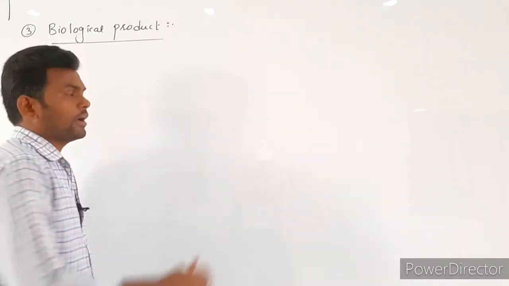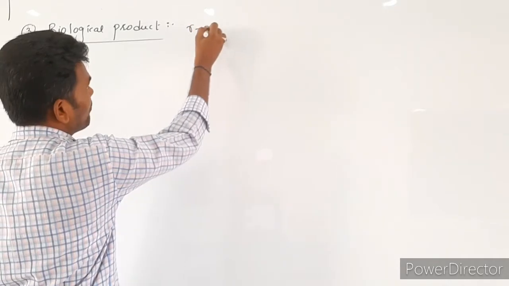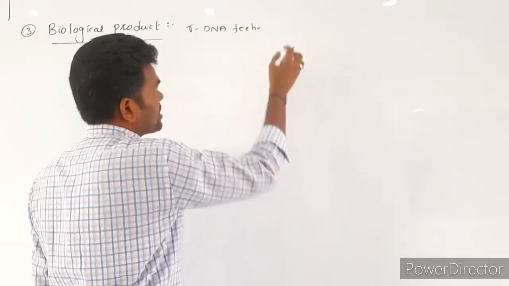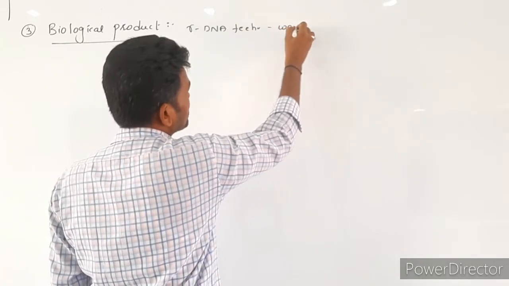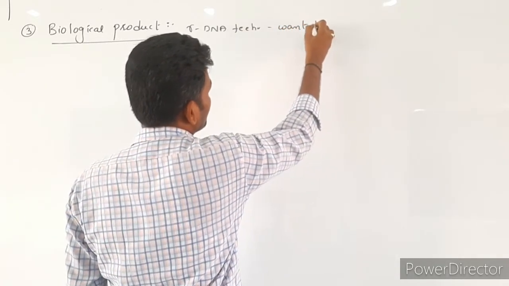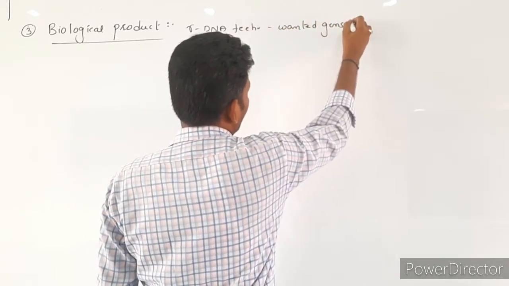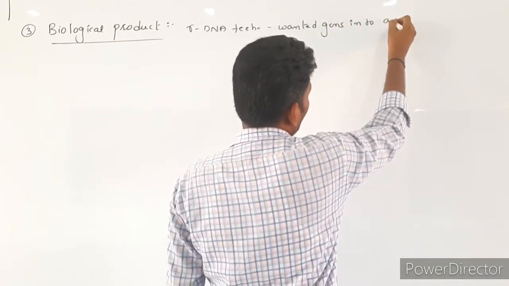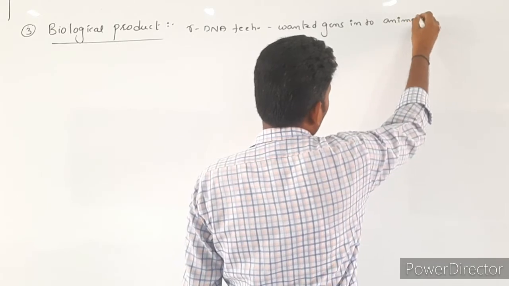Here, by using rDNA technology, we transfer the wanted genes into a host cell, which may be an animal or plant.